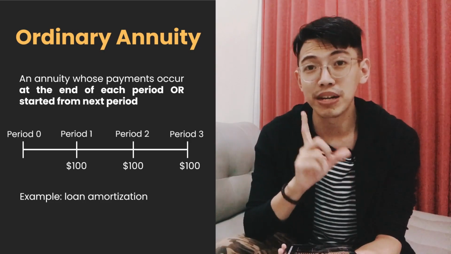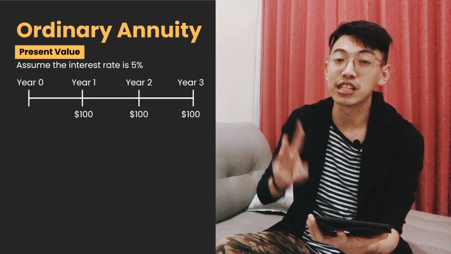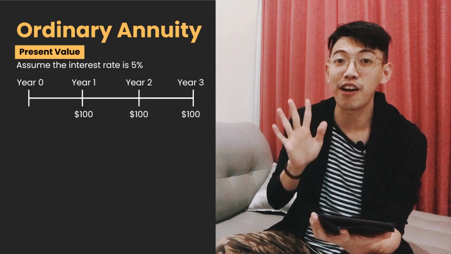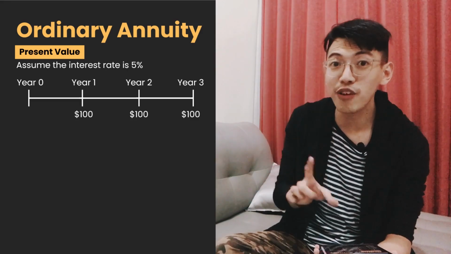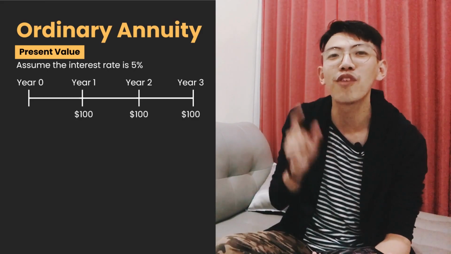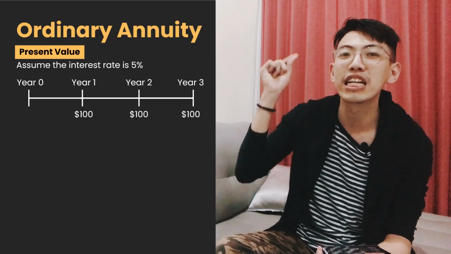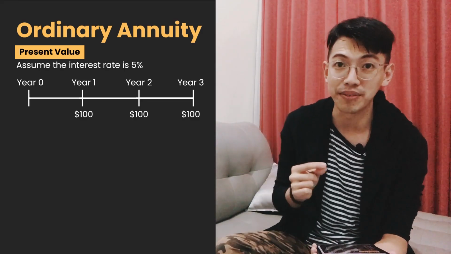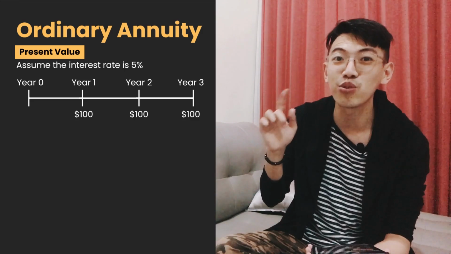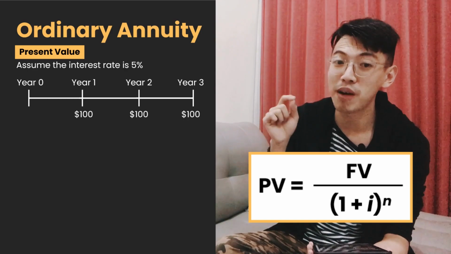Then, how to calculate the present value and also future value? Assume that the annuity only lasts for 3 years, year 1, year 2, and also year 3, and assume that the interest rate is 5%. How to calculate present value of the annuity is basically the same as how to calculate present value of uneven cash flow. So, we have to search the present value of year 1, year 2, and year 3 one by one. Remember that future value equals present value times (1 + i)^n. So present value equals future value divided by (1 + i)^n.